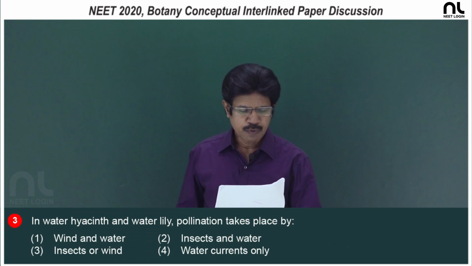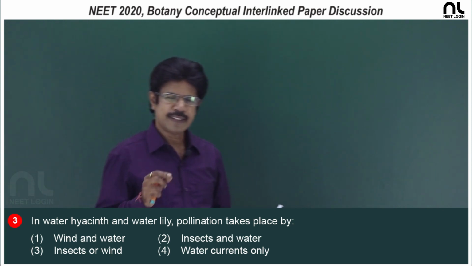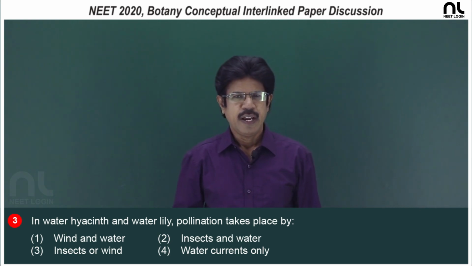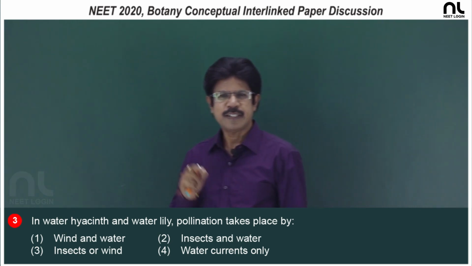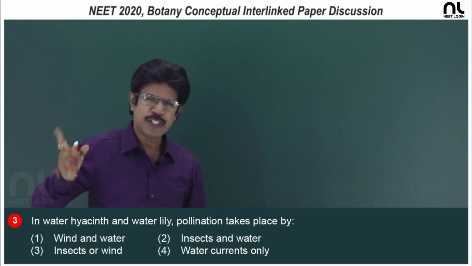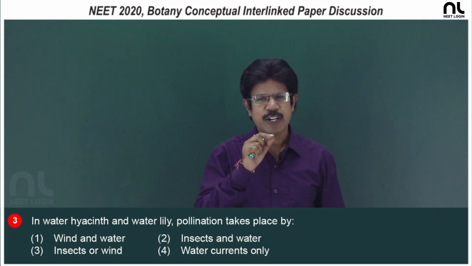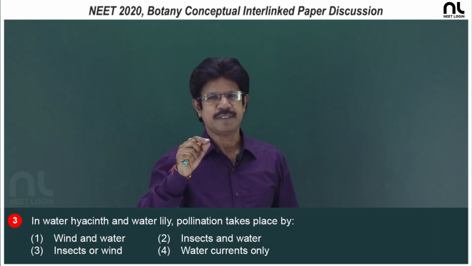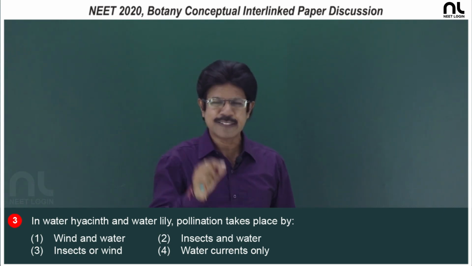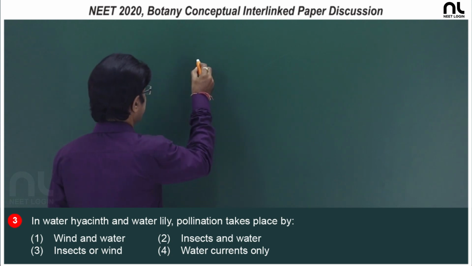Question number 3. In water hyacinth and water lily, pollination takes place by... In water hyacinth and water lily, the flowers which are vertical come out of the water, and most of the hydrophytes exhibit pollination by insects or wind. All hydrophilous flowers are hydrophytes, but all hydrophytes are not hydrophilous. And hydrophily is present rarely in case of the monocots, that too restricted to 30 genera of the monocots that exhibit only hydrophily. So, right option it is third option, insects or wind.